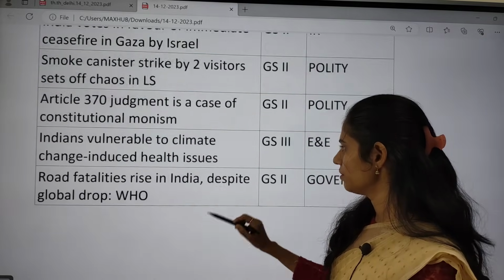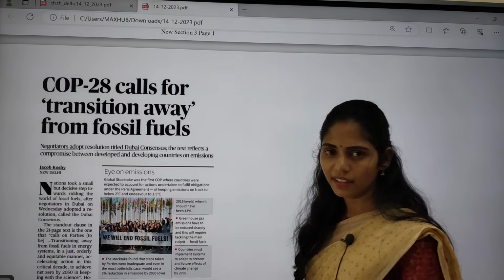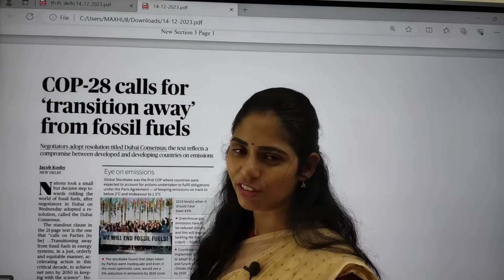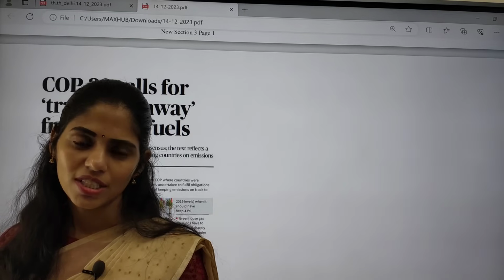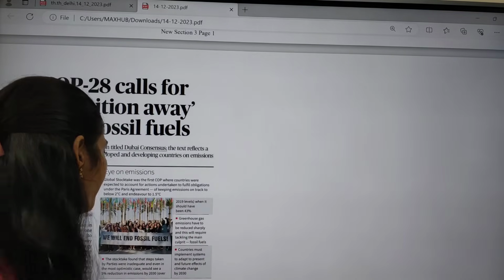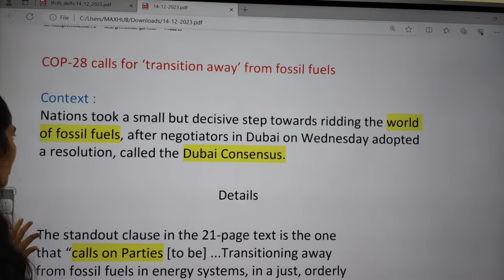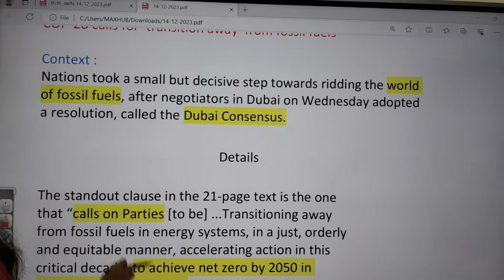Okay, so let us see the first topic. The first topic is about COP28. What are the highlights of this COP28? This article is important from your environment and ecology perspective, so you can expect both prelims and mains questions from this topic. So what is the context?